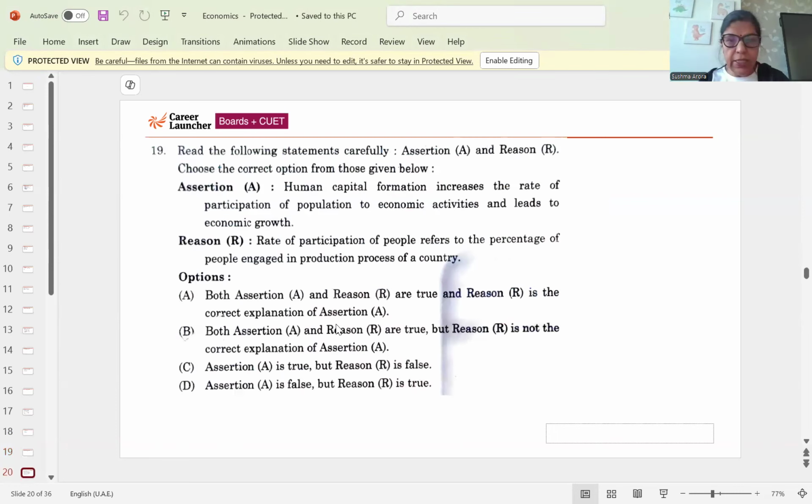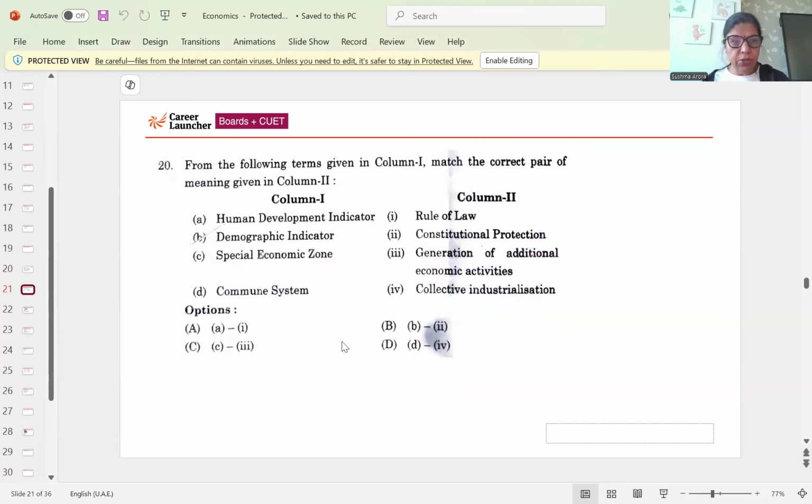Read the following statements: human capital formation increases the rate of participation of people in economic activities. Yes. And what is rate of participation? Percentage of people engaged in the production process. So option A is correct: both are true, and reason is the correct explanation of assertion.